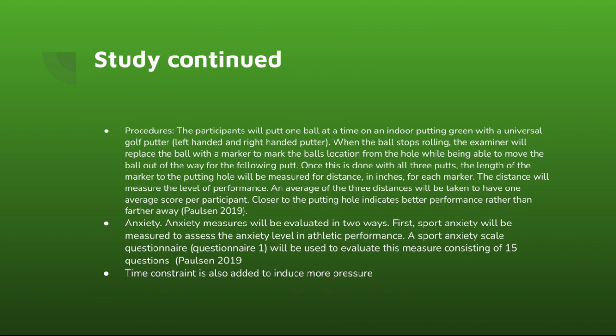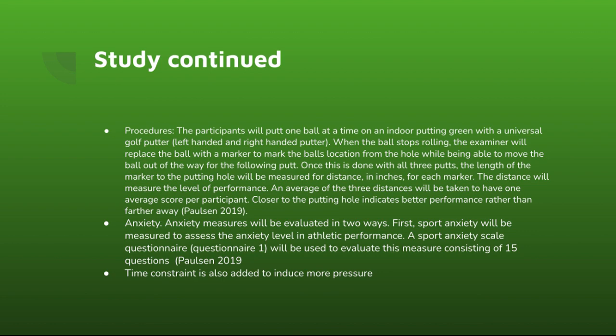Procedures. The participants will putt 1 ball at a time on an indoor putting green with a universal golf putter. When the ball stops rolling, the examiner will replace the ball with a marker to mark the ball's location from the hole while being able to move the ball out of the way for the following putt. Once this is done with all 3 putts, the length from the marker to the putting hole will be measured for distance. The distance will measure the level of performance. An average of the 3 distances will be taken to have 1 average score per participant.